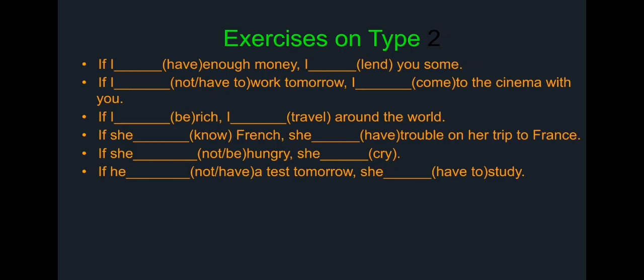The second sentence, if I didn't have to work tomorrow, I would come to the cinema with you. The third one, if I, the past simple of the verb to be, it will be what? It's supposed to be was, but we said we use were instead of it, okay? Why? Because it's an unreal situation. I am not rich. So, if I were rich, I would travel around the world. You have a chance to answer the other questions based on yourself.